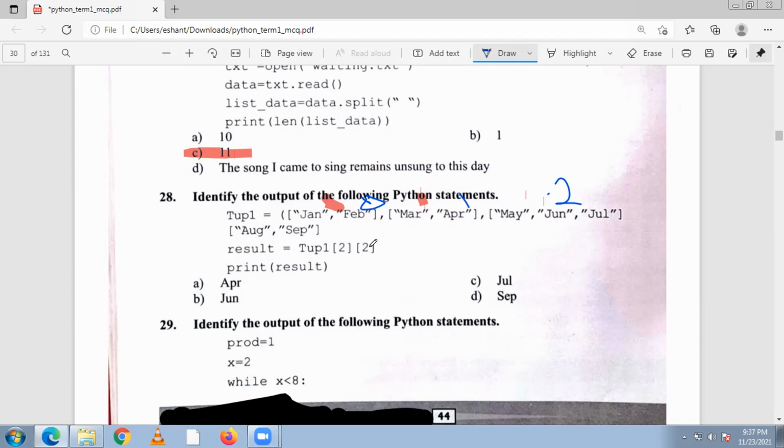So 2 of 2 means index 0, 1 and 2. So the answer is C, July.